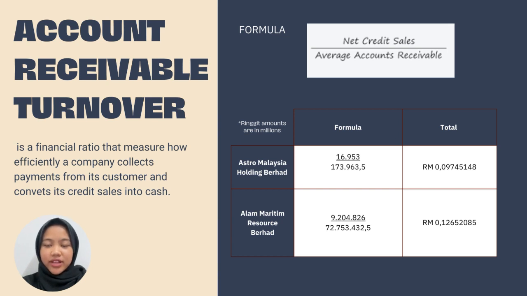The net credit sales for this company is 9,204,826 ringgit, and the average accounts receivable is 72,753,462.5. So the accounts receivable turnover is 0.1. From the calculation above, we conclude that both companies still have a low accounts receivable ratio. That means both companies are taking a longer time to collect payment from their customers, which will cause potential issues with credit management and customer payment behavior.